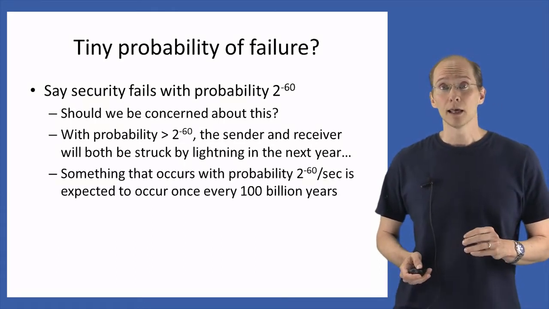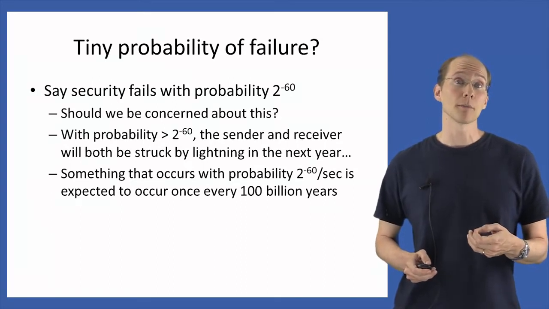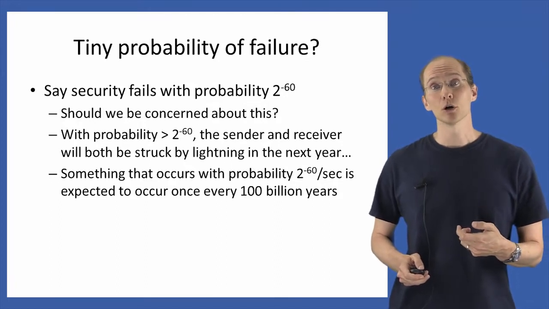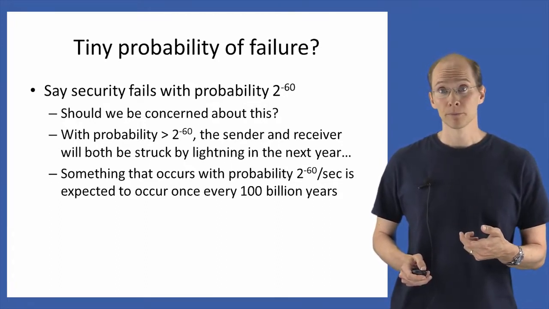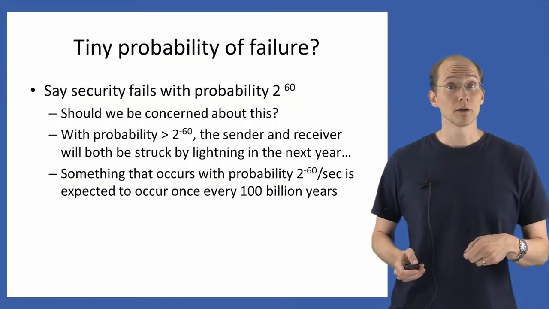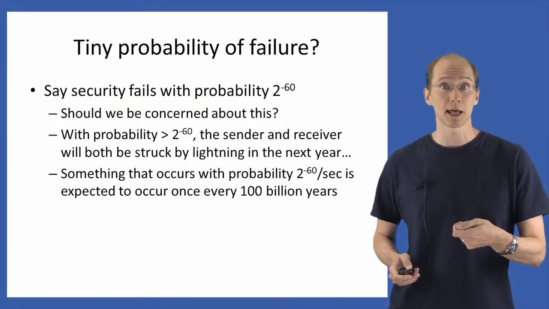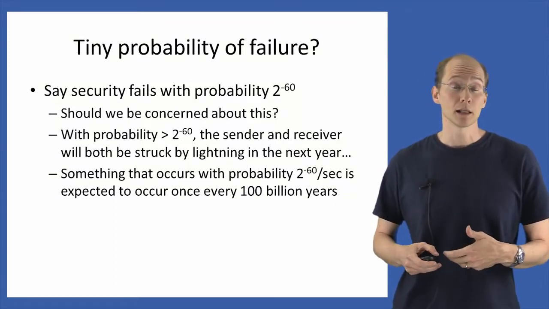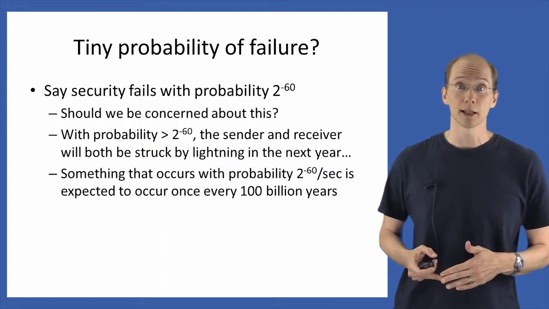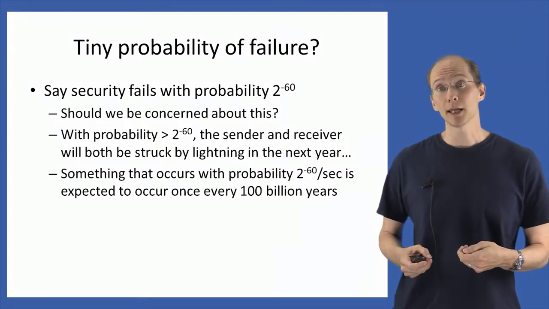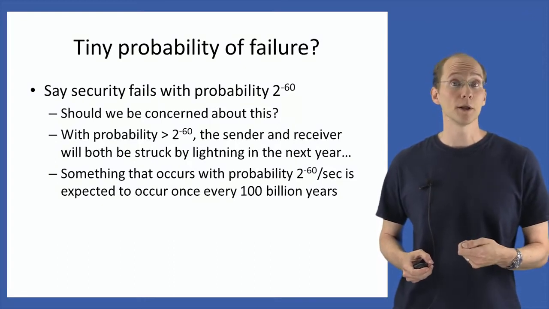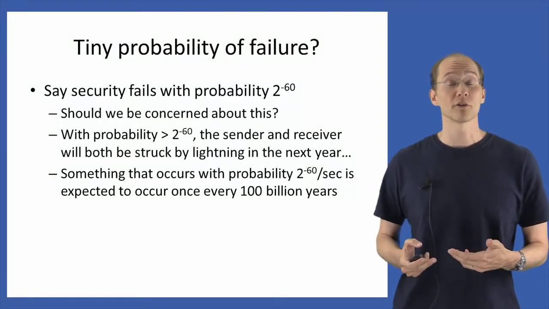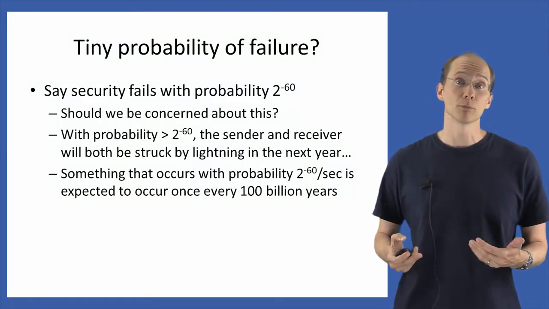Another way to look at it is that if you have an event which occurs with probability 2 to the minus 60 in each second, then that event is expected to occur only once every 100 billion years. So again, if you imagine that you have an encryption scheme that some parties are using to encrypt one message a second, and each time the encryption scheme is applied, it leaks information to an attacker with probability 2 to the minus 60, then you expect that that scheme will leak information to an attacker only once every 100 billion years. And again, if you're concerned about events that occur only once every 100 billion years, then I would argue that you have bigger problems to worry about.